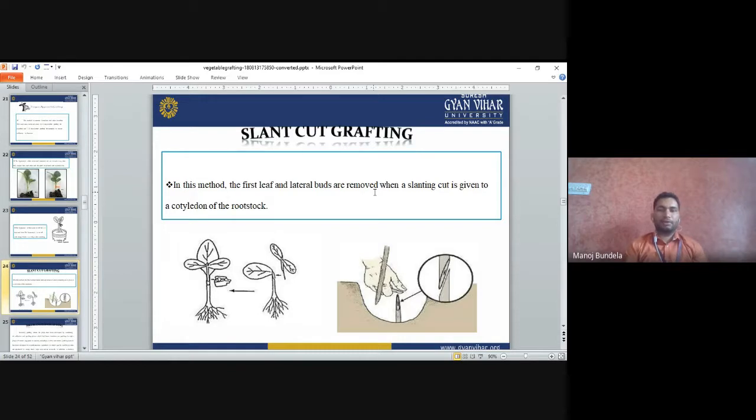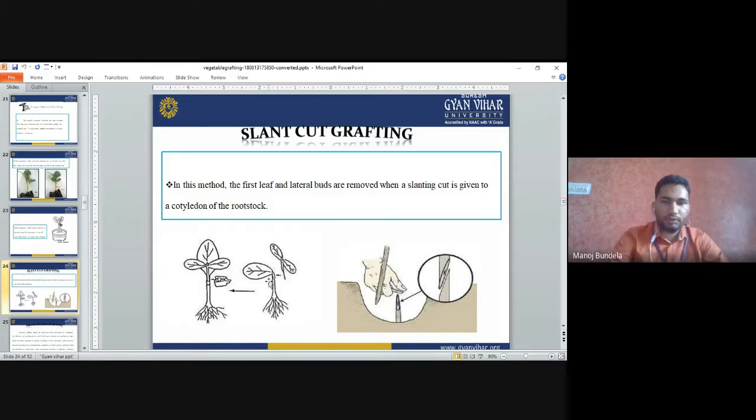Slant cut grafting. In this method, the first leaf and the lateral buds are removed. First leaf we have to remove, and lateral buds we have to remove. When a slanting cut is given to the cotyledon, after that we will give the slant cut on the cotyledon of the rootstock. So this is the rootstock.